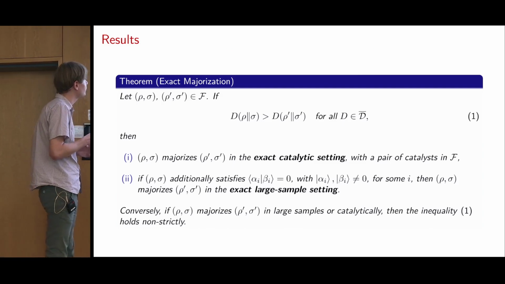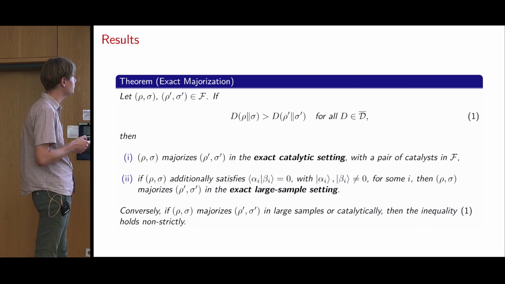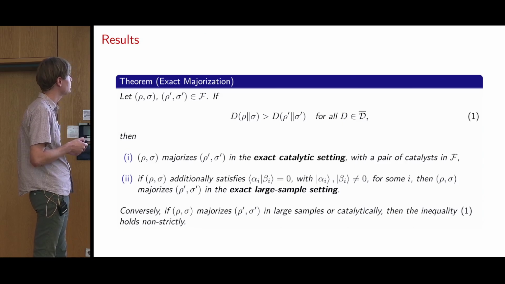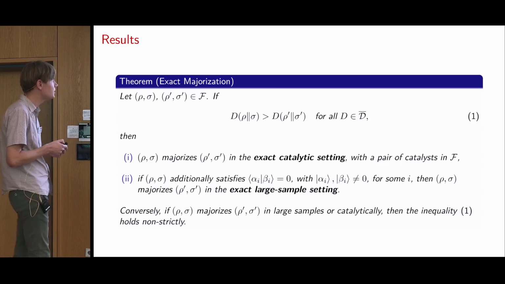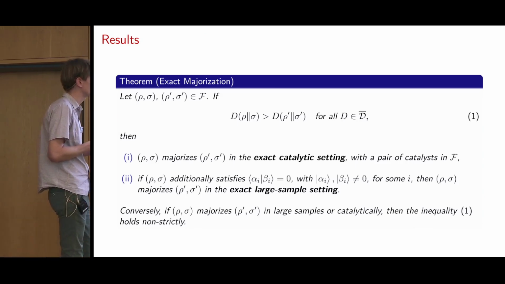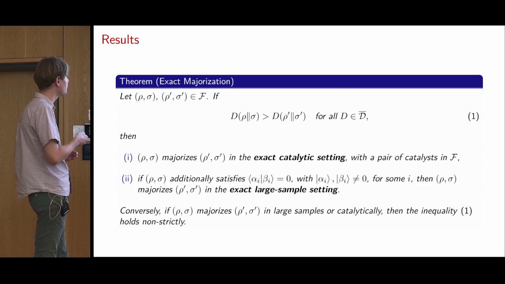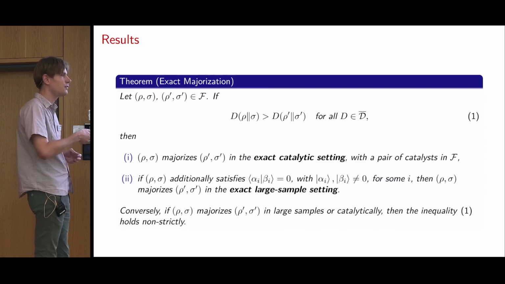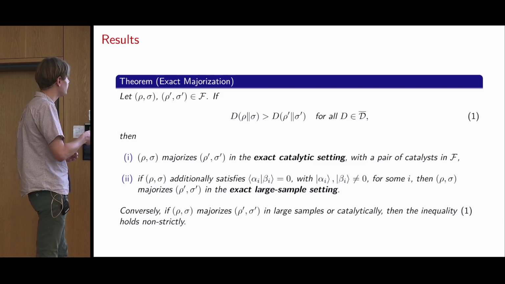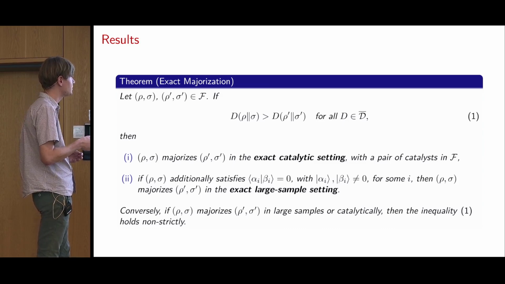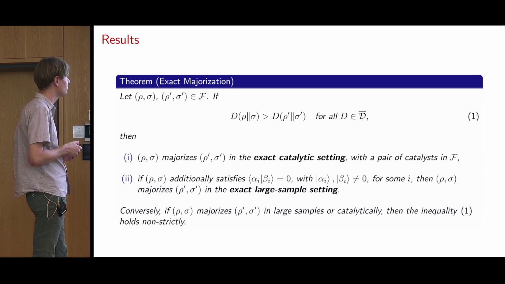In this case, we require that the pairs are strictly ordered. This is a strict inequality for all the relative entropies in D bar, so also including the limit points that I just discussed. And in that case, we know that the input rho sigma will majorize rho prime sigma prime in the exact catalytic setting. And again, if we require that there are two pure states that are orthogonal to each other, then we also have the exact large sample majorization.